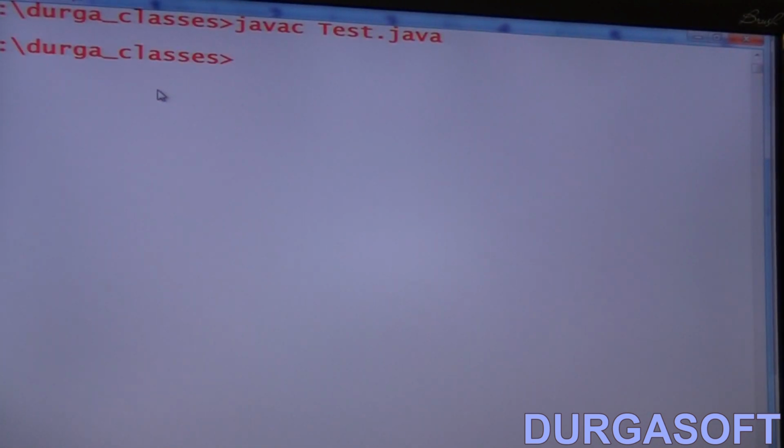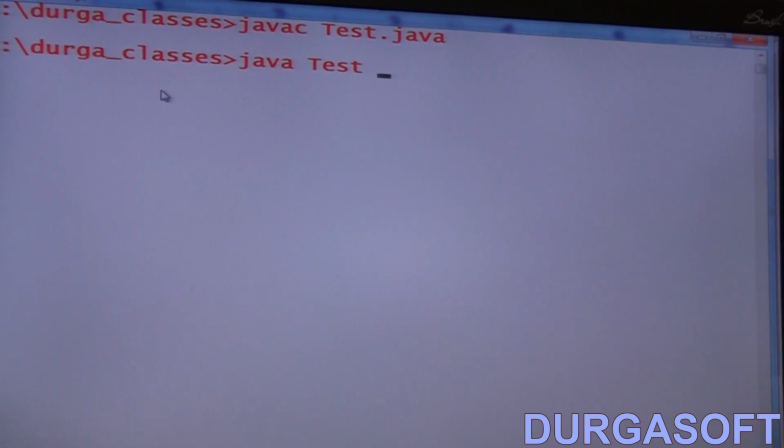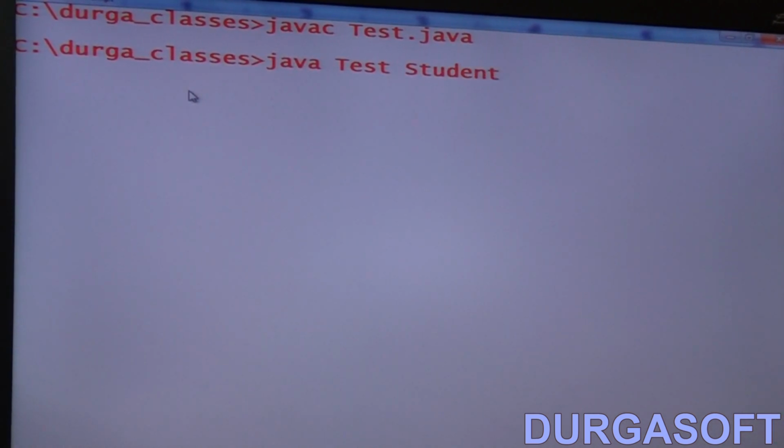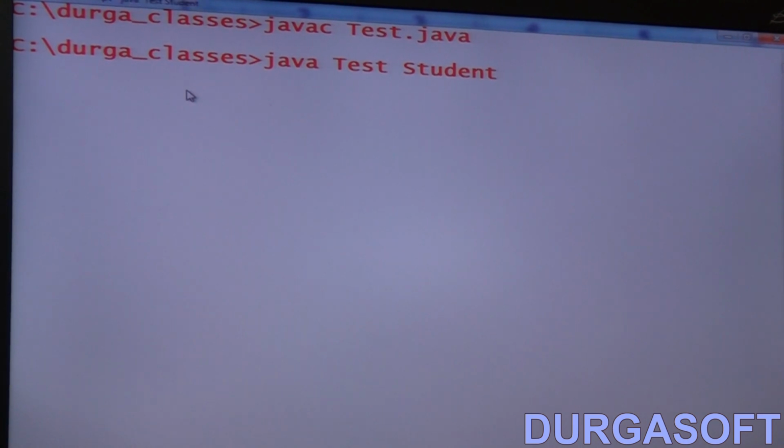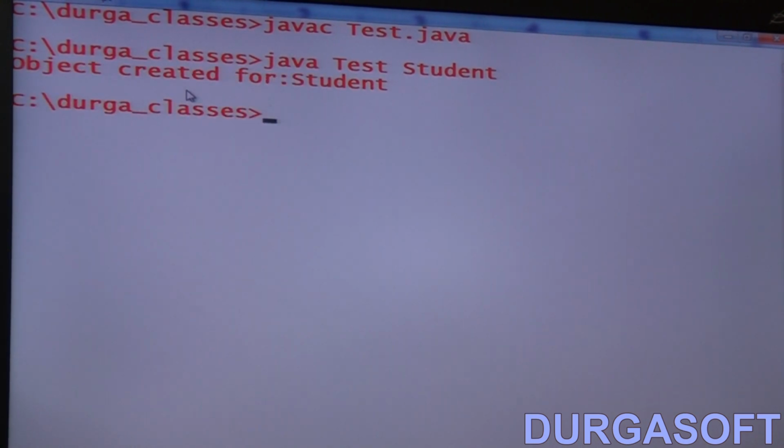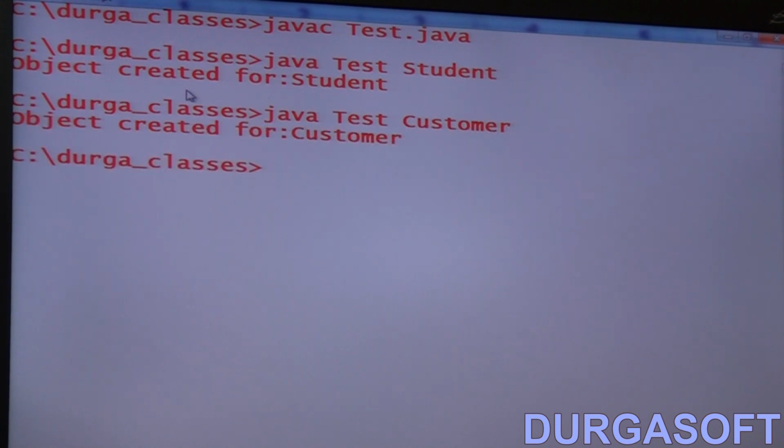Let me compile this code. javac Test.java. Yes, the code compiles fine. java Test. Sir, I want to create Student object. Java Test Student. Now, object created for which class? Student. Correct or not? Now, sir, I want to create for Customer. Then automatically object created for Customer.